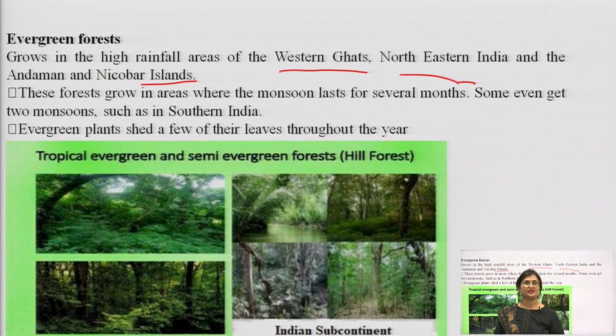Evergreen plants shed only a few leaves throughout the year. As you can see, these evergreen forests are extremely green throughout the year because first of all they receive heavy rainfall, sometimes even 2 monsoons, and these forests tend to lose very few leaves throughout the year, unlike the deciduous forests.